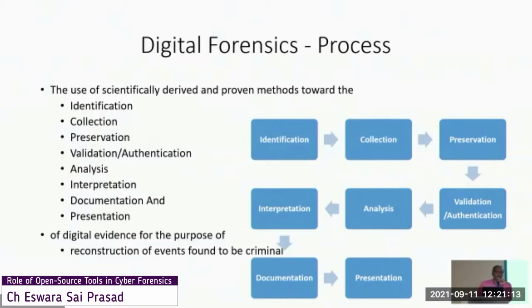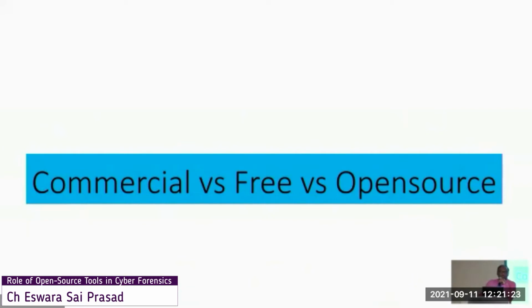So that's why we have to have both the tool-based knowledge as well as the data-related knowledge. Coming to the other aspects, that is the focus area for today's topic, that is commercial, free and open source. Commercial, everybody knows, comes at a capital cost, and they have good support from the OEMs, that is original equipment manufacturers, and so many other things.